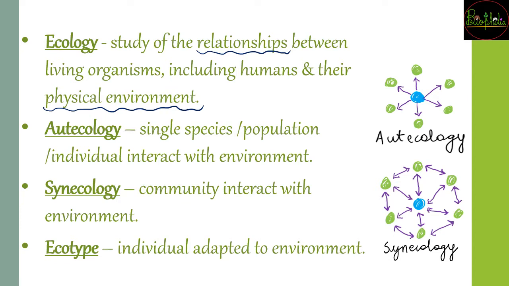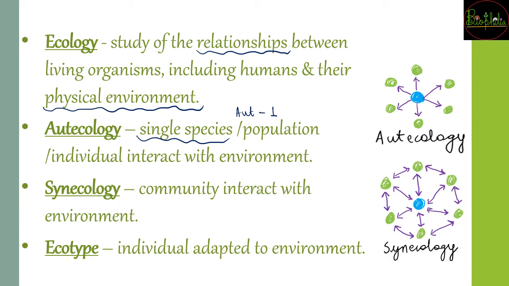Now there are some types of ecology, wherein autecology. अब aut जो word है, it means one. So aut is nothing but one, that is one single. So whenever you are studying a single species or a single population or a single individual, एक इंसान भी हो सकता है, and that is interacting with the environment, that will be called autecology. So aut word one के related है, so it can be anything, one species, one population, one single individual, और उसके interaction को study करना is autecology.